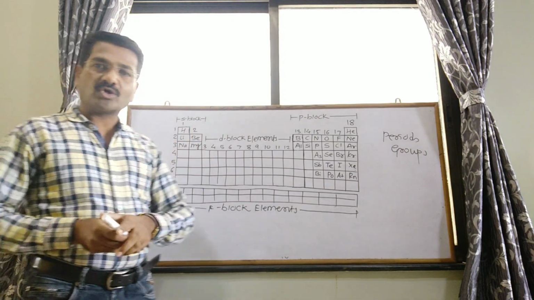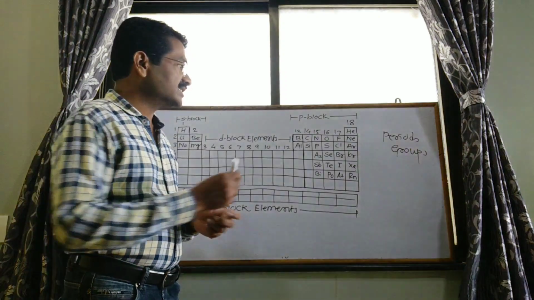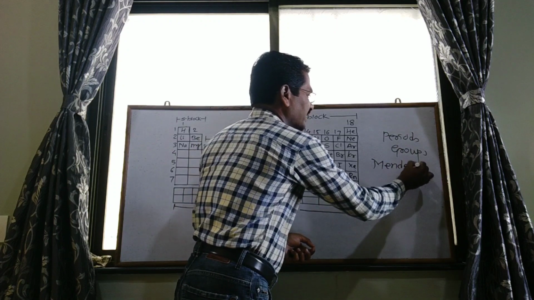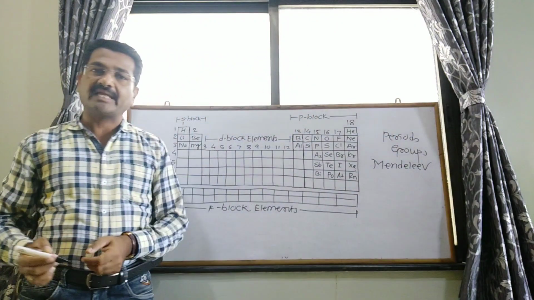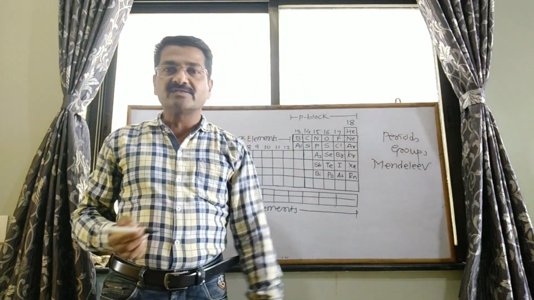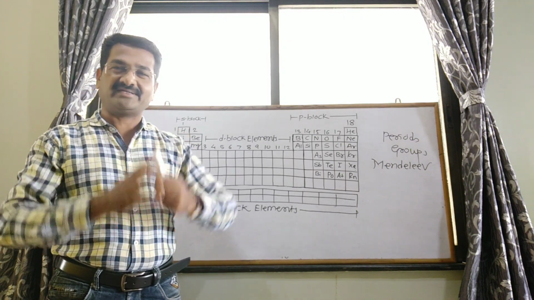This periodic table was first arranged by the scientist Mendeleev. Mendeleev arranged the periodic table depending upon the atomic mass number of elements.